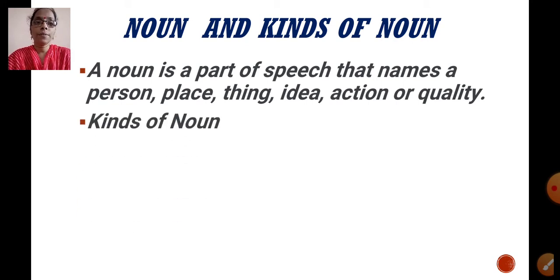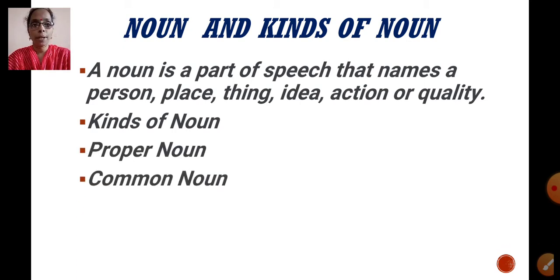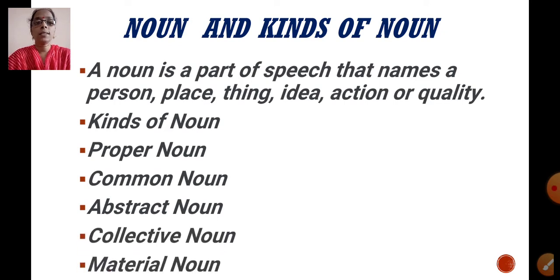Which are the different kinds of nouns? Correct. Proper noun, common noun, abstract noun, collective noun and material noun. So these are the 5 kinds of noun. You have already studied this in detail, so now let's learn about it in short.